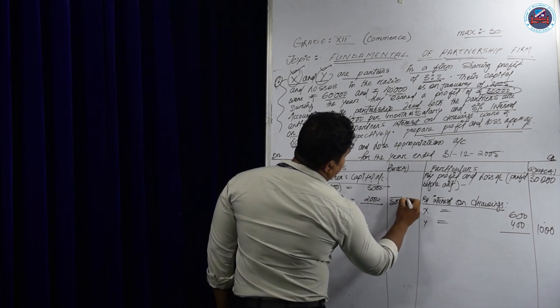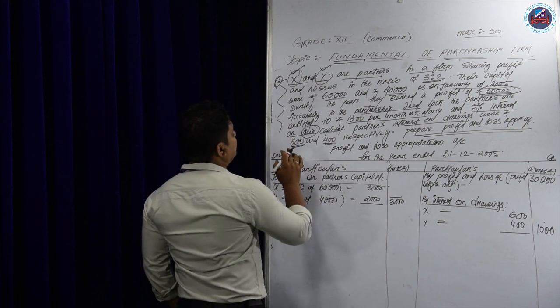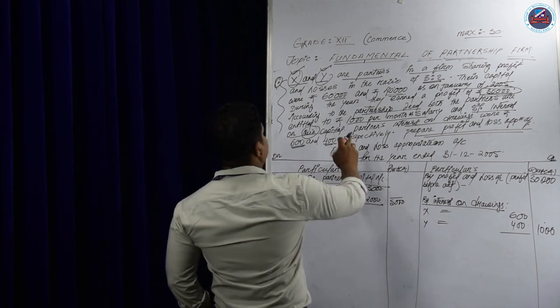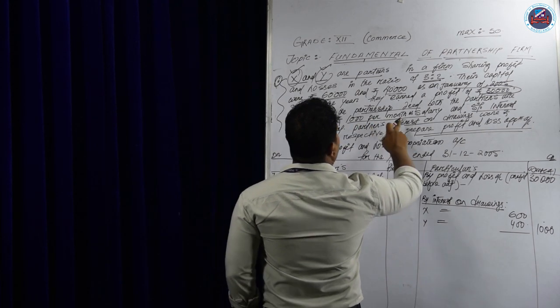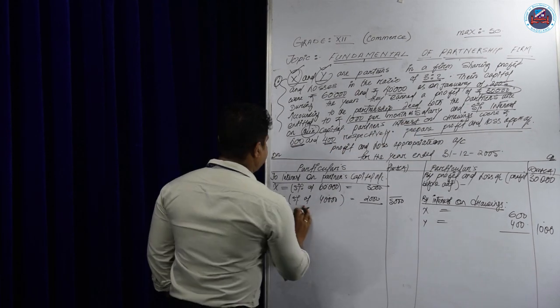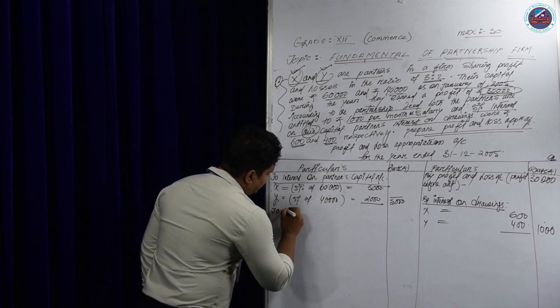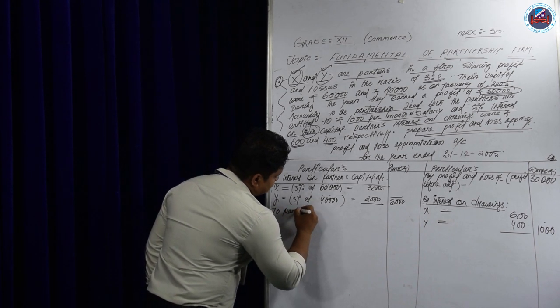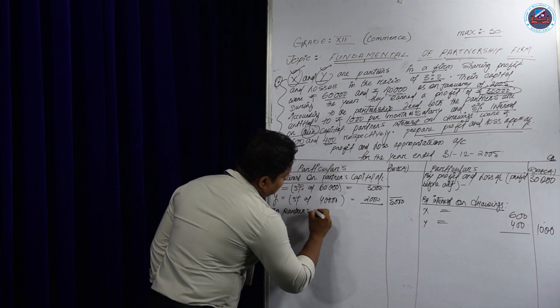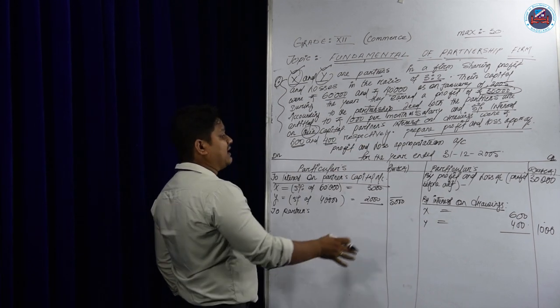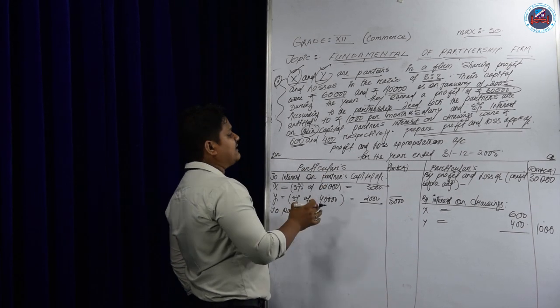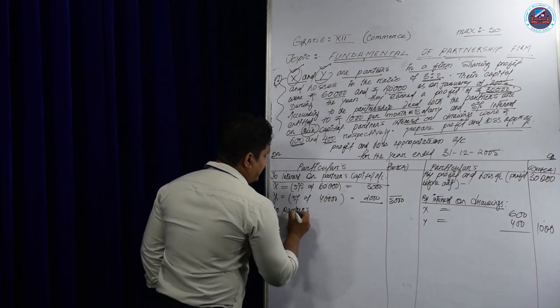Now right here, salary. It is given that both the partners are entitled to rupees 1,000 per month as a salary. So write here partners' salary account, and underline it. The firm will give salary to the partners. Don't think that it is the partner's capital. This is the firm maintaining the account for the partner.